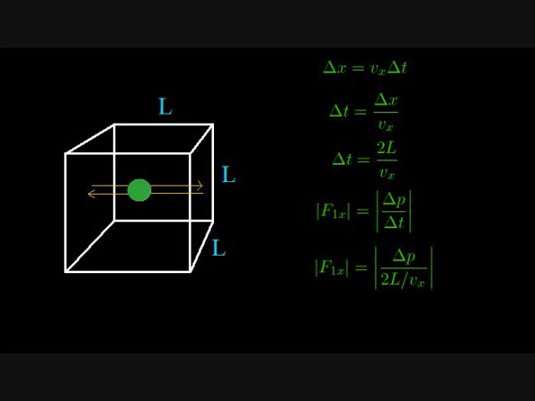Newton's third law says that since the wall of the container is exerting a force on the atom, the atom is also exerting a force on the wall with the same magnitude but opposite direction. Thus, the absolute value of the average force on the wall due to the atom is the change in momentum of the atom divided by the time between successive collisions of the atom with a given side of the container. We have already calculated the time between collisions. To find the change in momentum, note that the atom reversed direction but didn't change speed when it hit the wall, so the change in momentum is twice the momentum that it has before and after the collision.